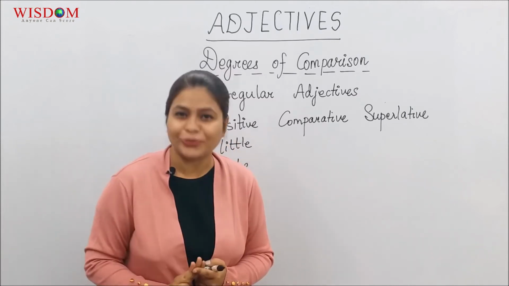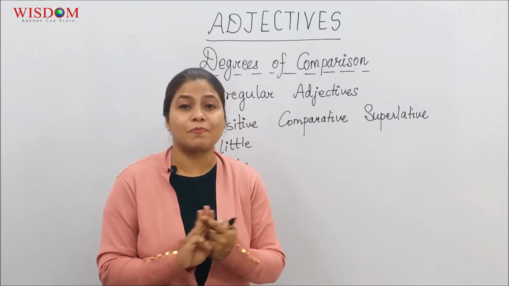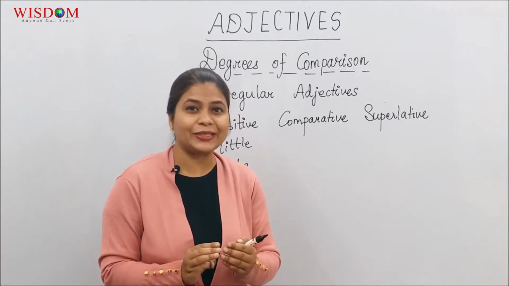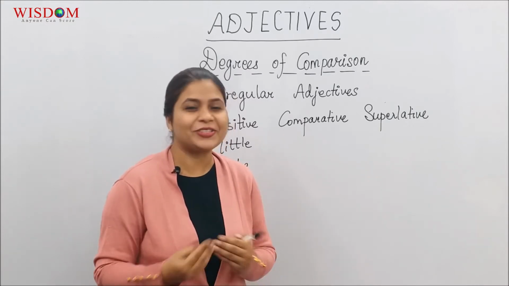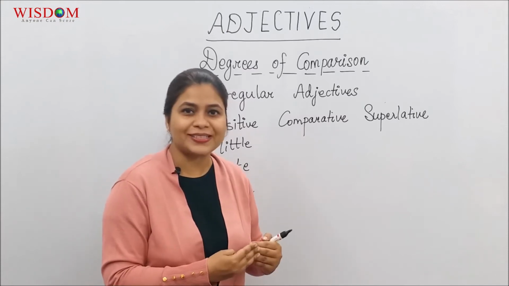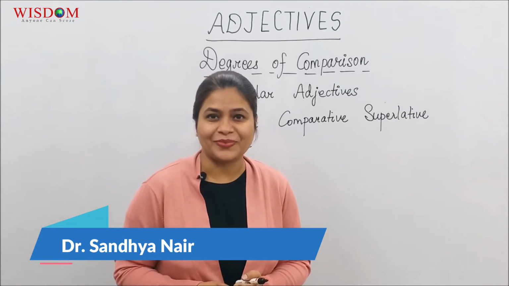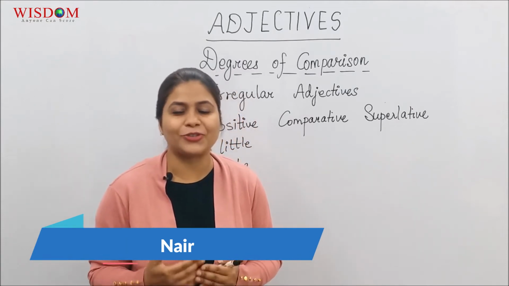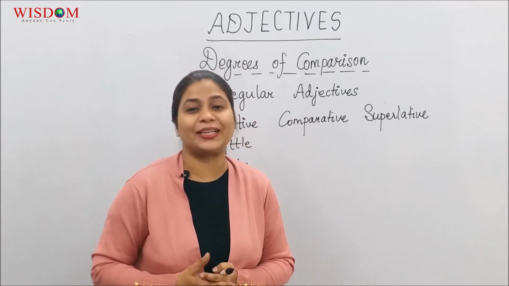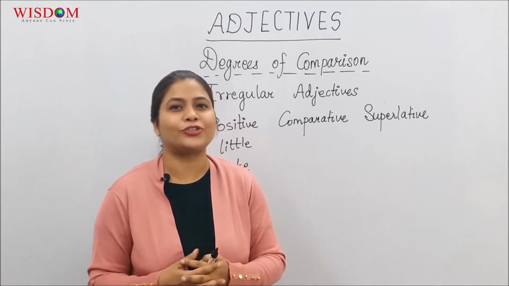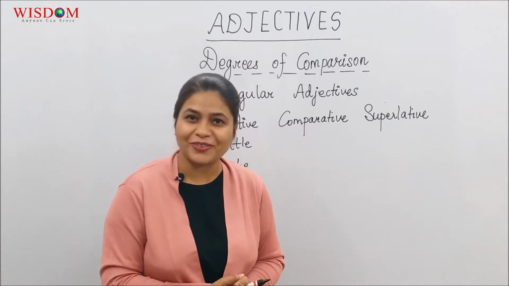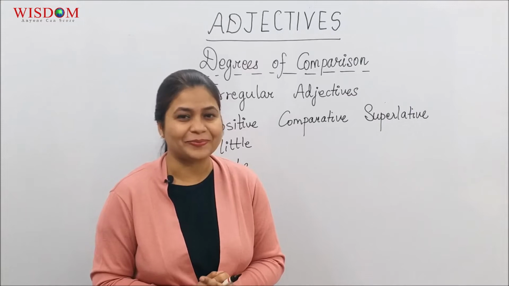Expensive, made up of 3 syllables. You make its comparative by writing the word more before it. So it becomes more expensive, and then the superlative becomes most expensive. We went through all the rules how to make these comparative and superlative forms. In case you want to revise them, you can watch the previous session. I'll wait for you here.